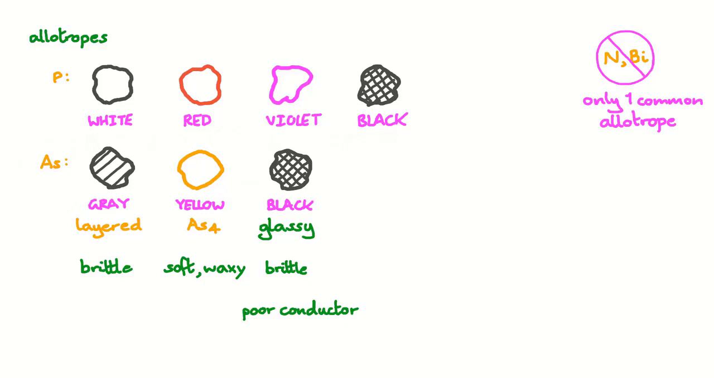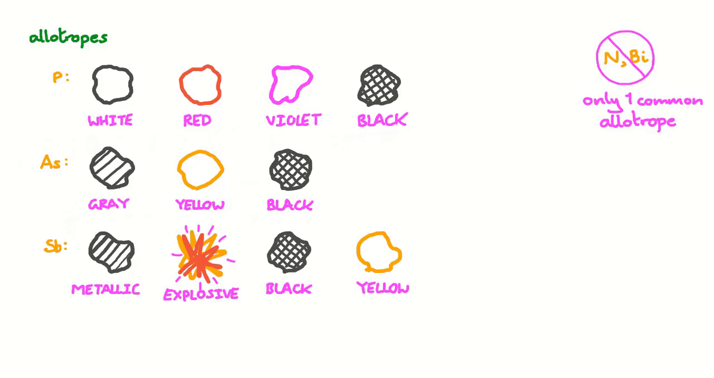Next, let's look at antimony. The most common forms of antimony are metallic, black and yellow, but there's also an exotic, explosive variety. The metallic variety is silvery white and quite brittle. The explosive variety is produced by the electrolysis of antimony trichloride. When scratched, white clouds of metallic antimony are formed, and in a pestle and mortar, it explodes.